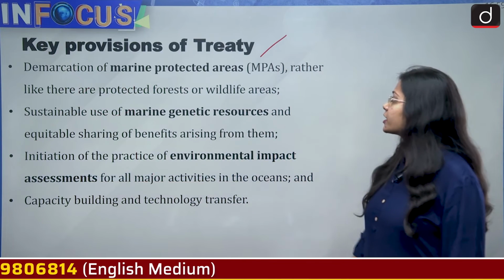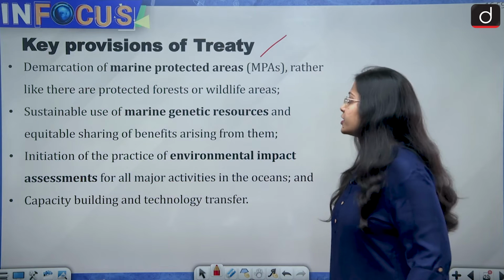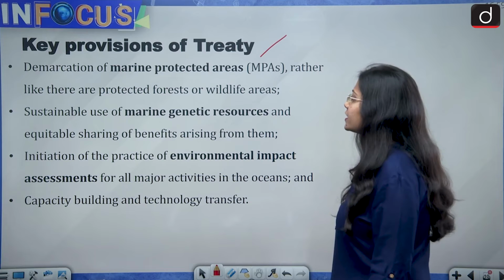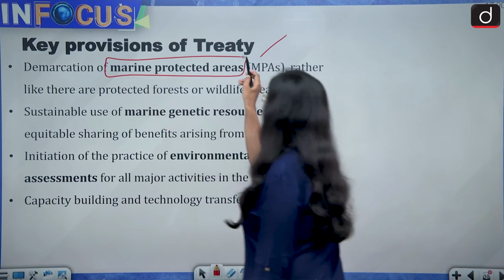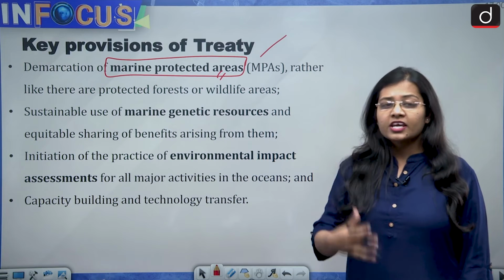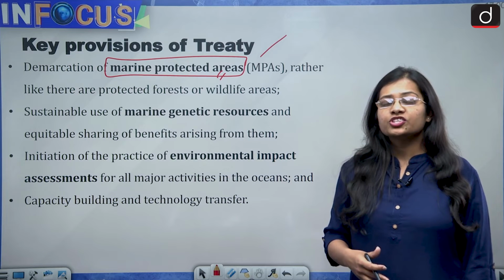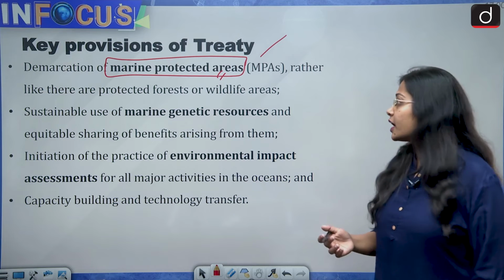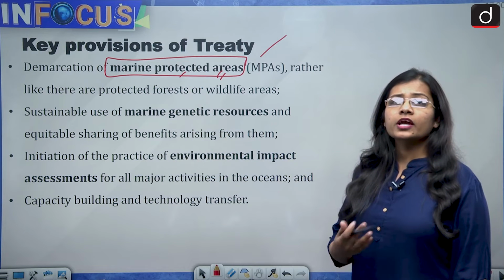Now let us talk about the key provisions of the High Seas Treaty. First and foremost is the demarcation of marine protected areas, just like there are protected forest or wildlife areas. We need protected areas in the high seas, because the areas which are vulnerable and majorly affected by climate change and global warming need to be protected, and that is why demarcation of marine protected areas is very important.